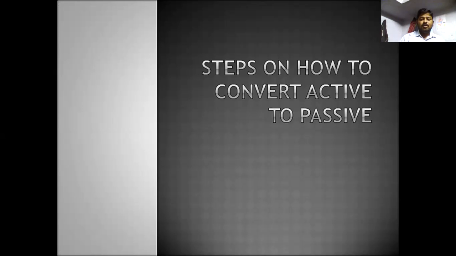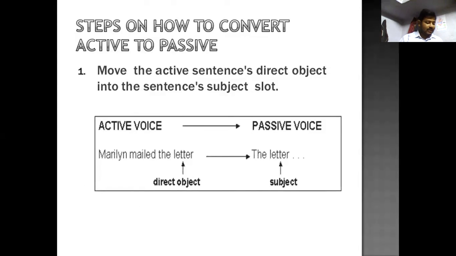And now we will learn how to convert an active voice to passive voice. There are simple steps that you have to remember. Move the direct object of the active sentence into the subject slot of the sentence. So look at the sentence here. There are steps to change active voice to passive voice.